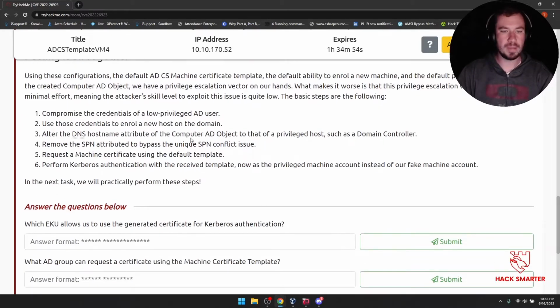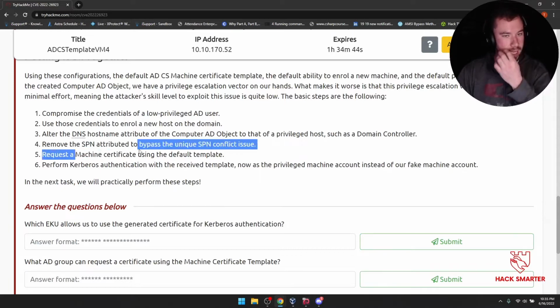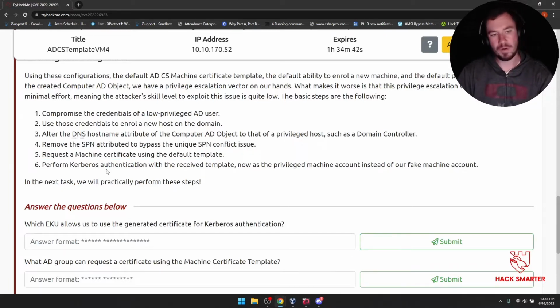Alter the DNS hostname attribute of the computer AD object to that of a privileged host, such as a domain controller. Remove the SPN attribute to bypass the unique SPN conflict issue. Request a machine certificate using the default template, and perform Kerberos authentication with the received certificate now as a privileged machine account instead of our fake machine account. In this next task, we will get to hacking.